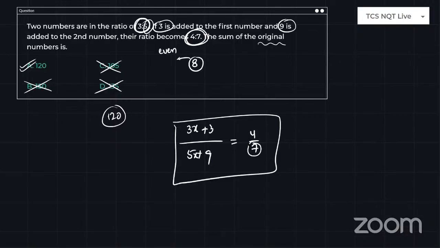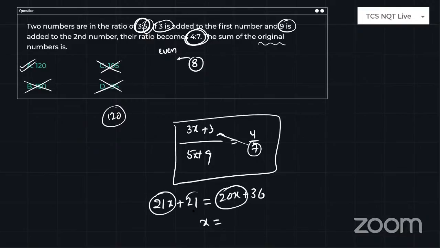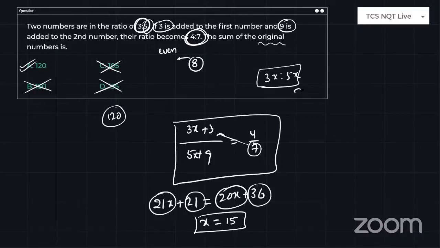Do it very simply. 7 goes to the other side, it becomes 21x plus 21 is equal to 20x plus 36. So the difference, x is equal to the difference between these two numbers, which is 15. So x is 15. If x is 15, the ratio is 3x to 5x, right? So the sum will be 8x. So x is 15, 8x is 120. Procedure and shortcut will both give you the same answer.